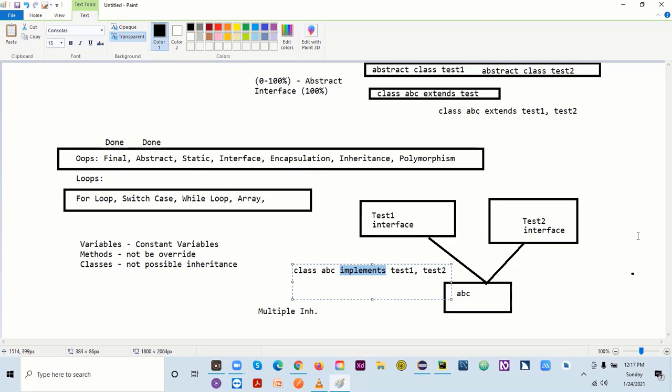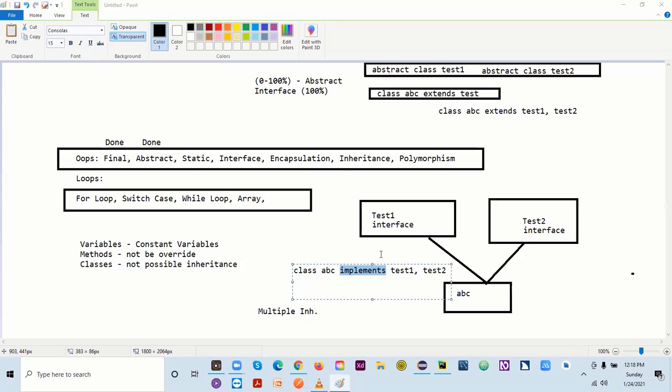All right, so this is the difference between an abstract class and an interface. They look similar, but not exactly similar actually. So we use the extend keyword for classes. We use implement for interface. All right, so this is the one.